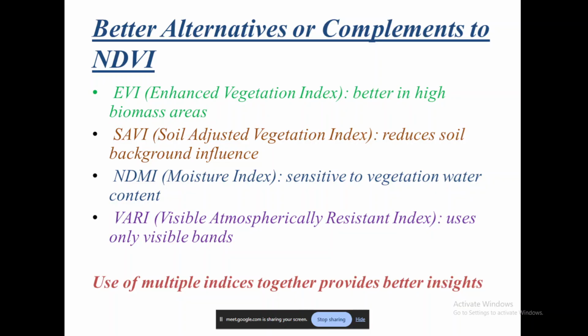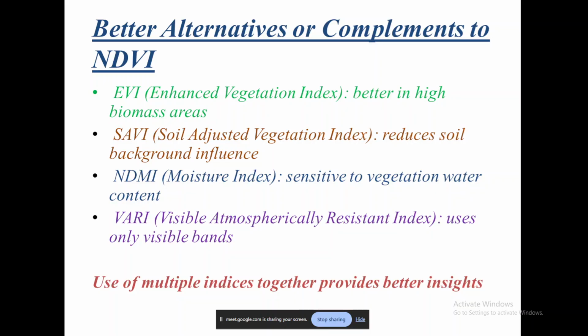They might not be the better alternatives in every case scenario, but they always complement NDVI. These indices are EVI, Enhanced Vegetation Index. It is used specifically for those areas which have a very high biomass content. So wherever there is high biomass, maybe tropical regions or wetlands, here we can use Enhanced Vegetation Index.